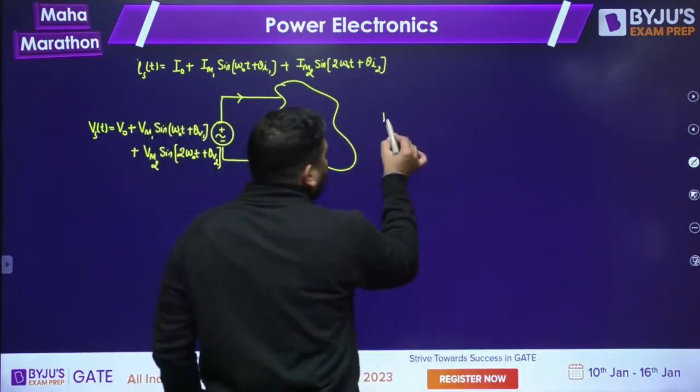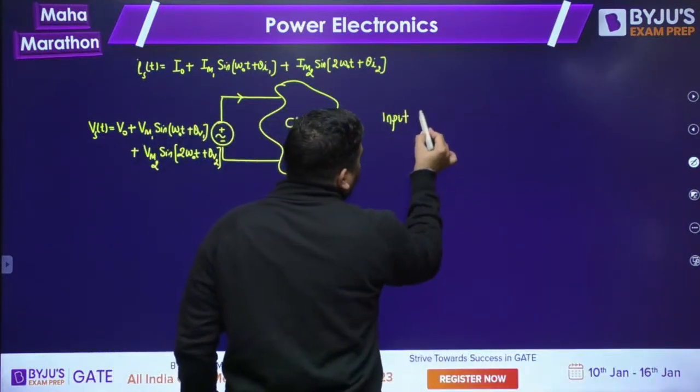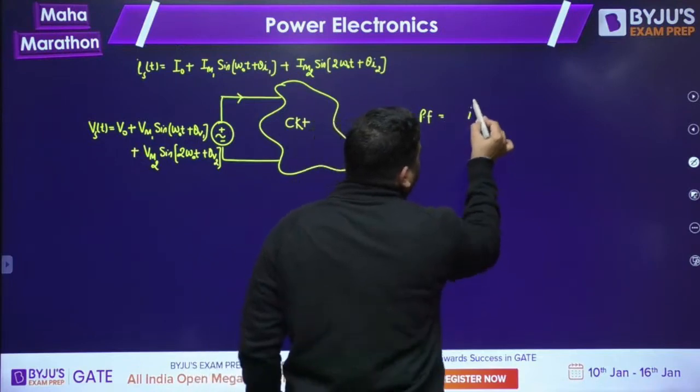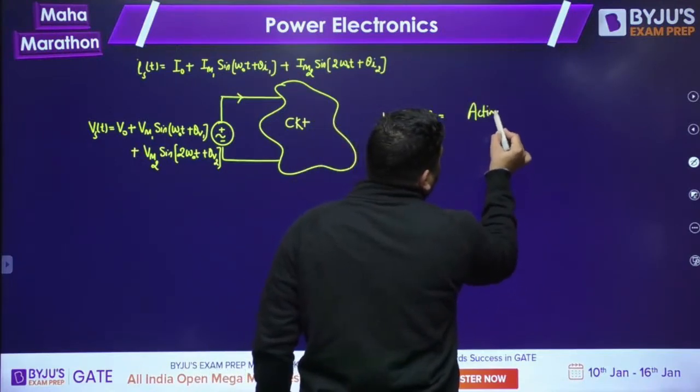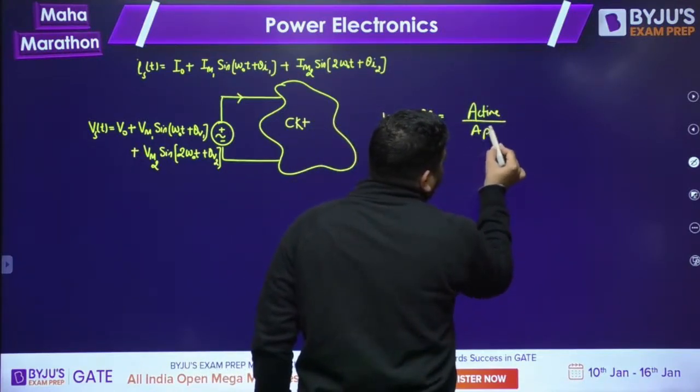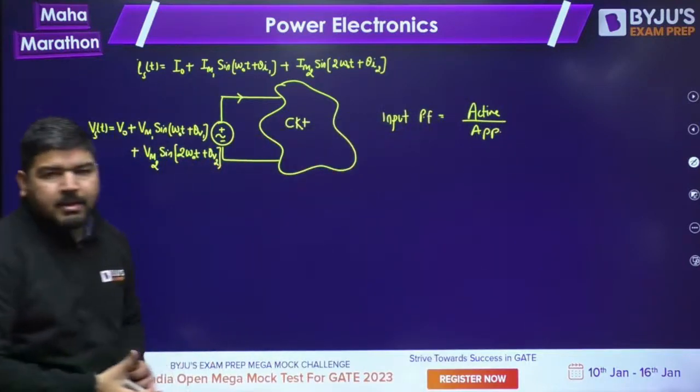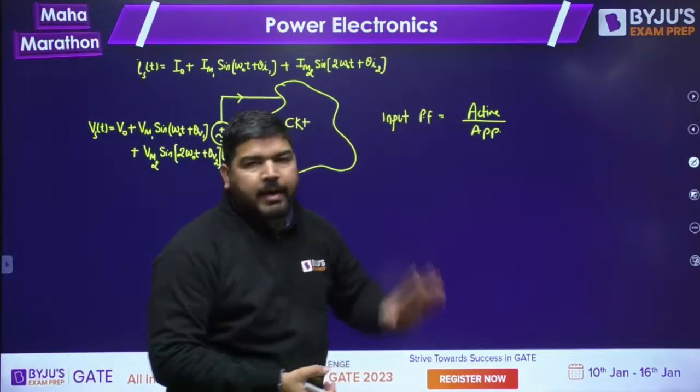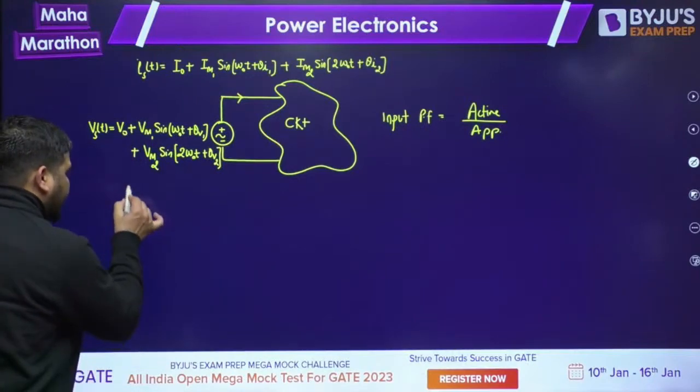I know that input power factor is active power divided by apparent power. Okay, this is my input power factor. Now how to calculate active power first? Let's try to understand active power.